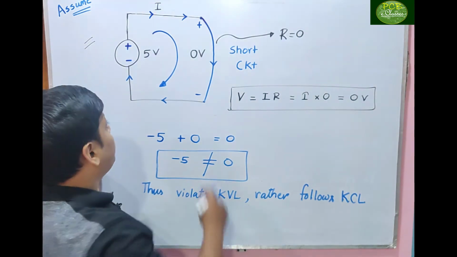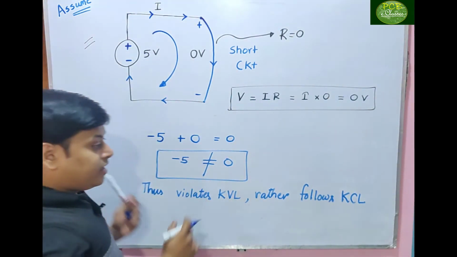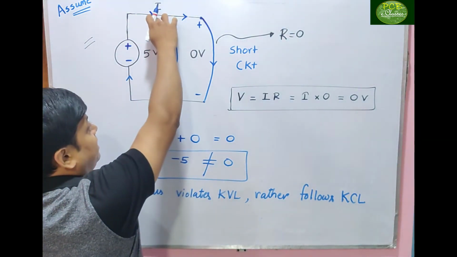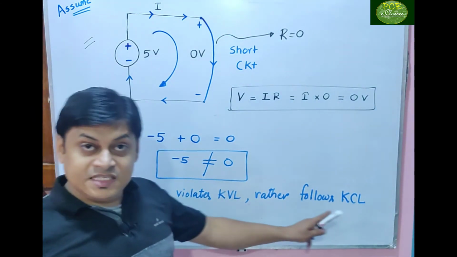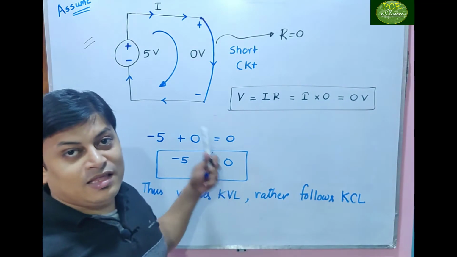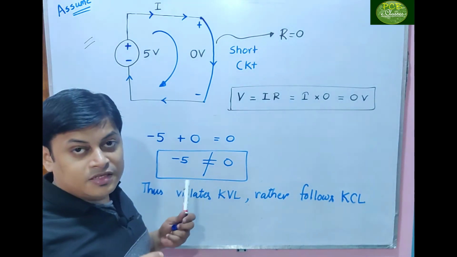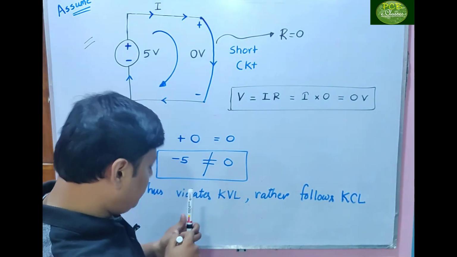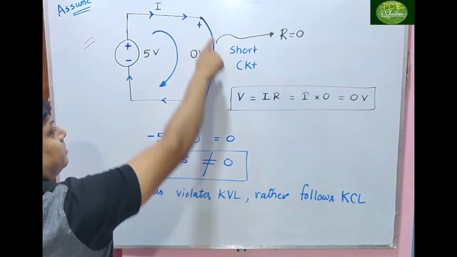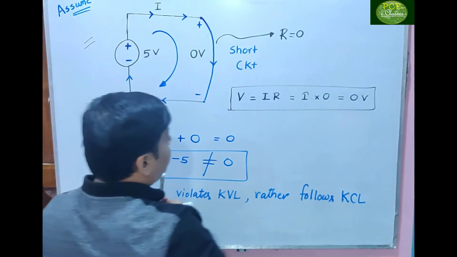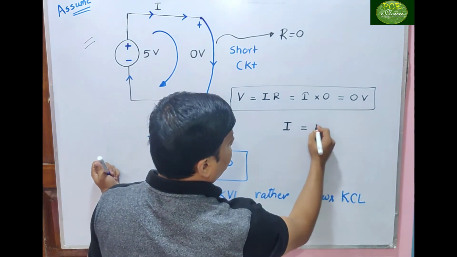Whatever the amount of current coming out, the same amount of current will be flowing here. Because the current is the same, this type of circuit follows KCL, but practically this type of circuit is not possible or not feasible. Why? Because what is the current here? Is there any resistance? No. So current equals V by R.